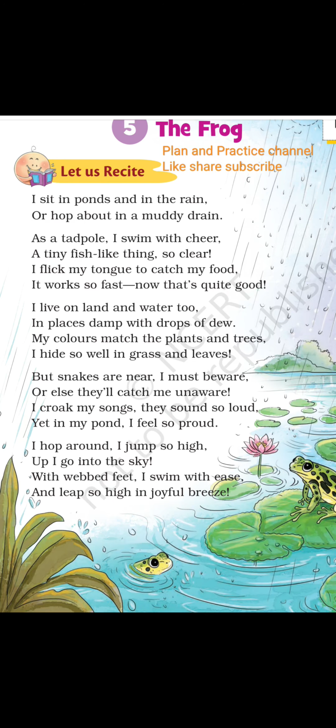Today we will see Class 5 CBSE English, 5th poem, The Frog. Let us recite.